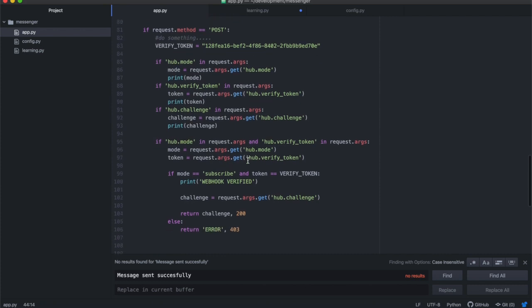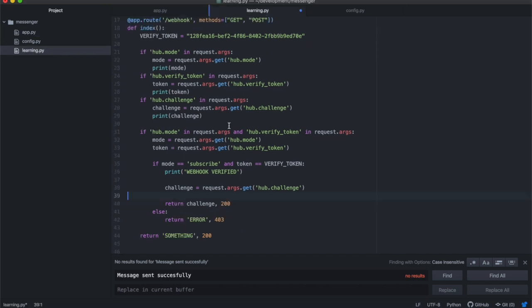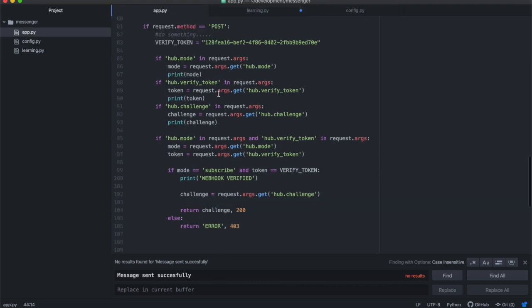So basically, you need to start over here where request.method equals post, all right? And then you verify the token. This line of code is just what I was discussing with you earlier on, with all the challenges. You need to access 3 different parameters from what Facebook is going to send you, from request.args. You need to check the hub mode, the hub challenge and the verify token, and then check that the token equals the token that you have over there, and that the mode is subscribe. Those are the 2 things you need to do to verify.